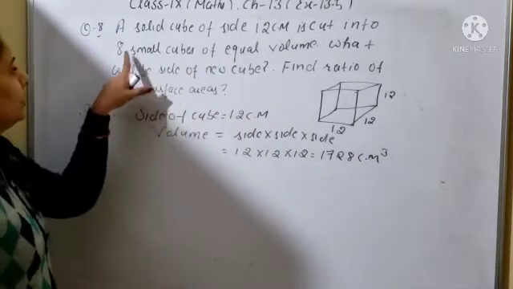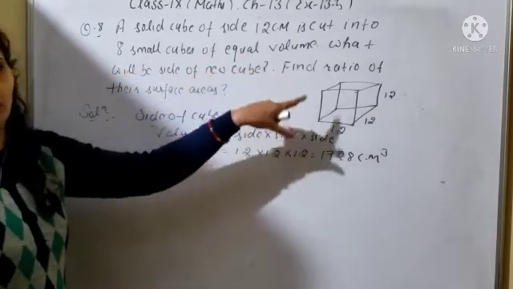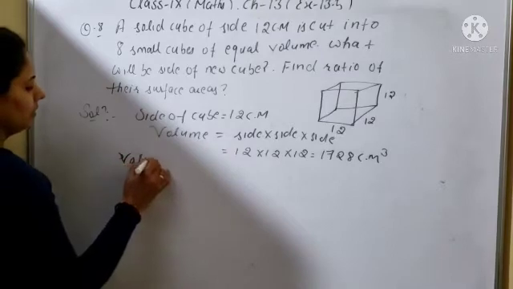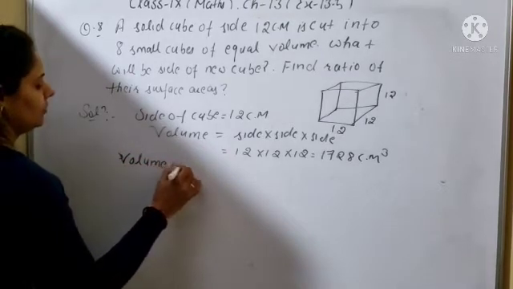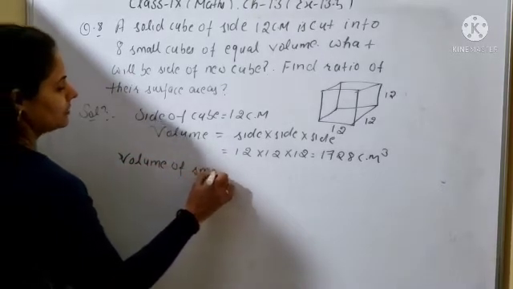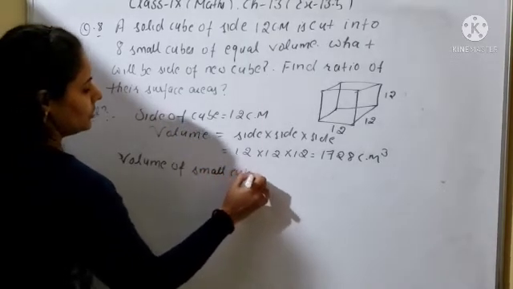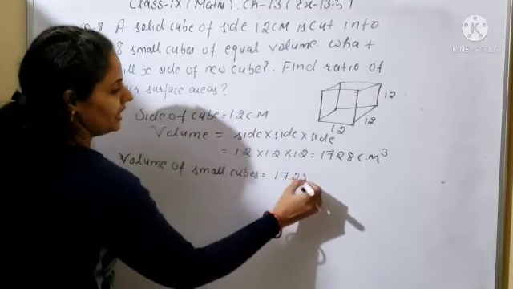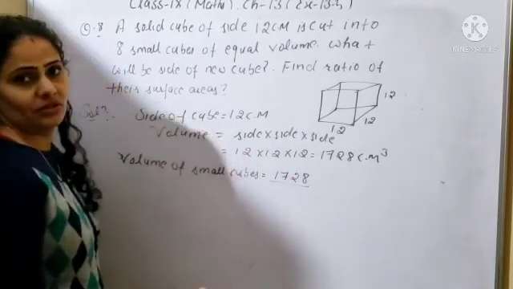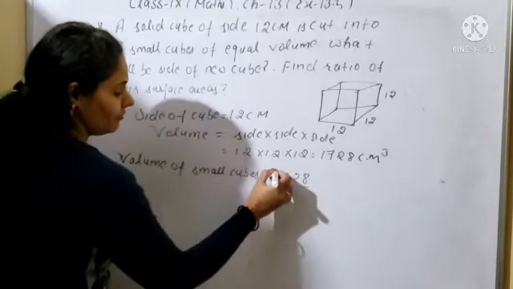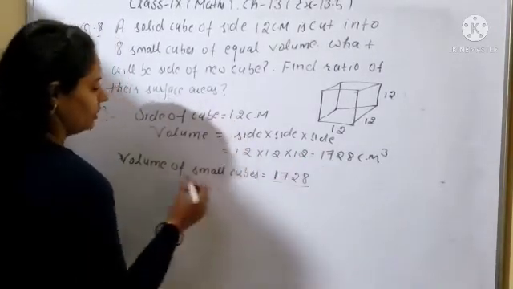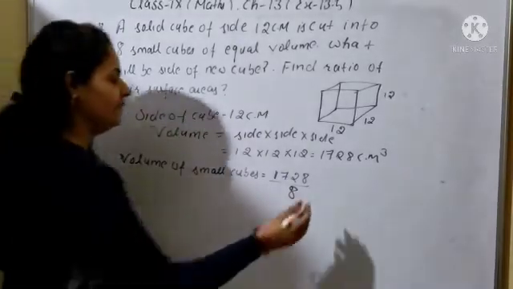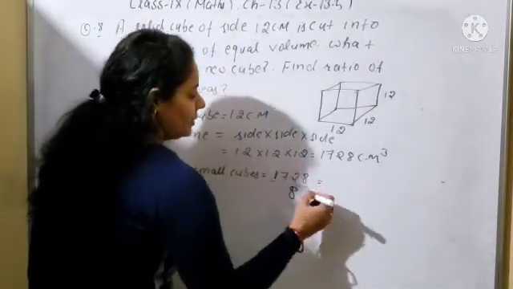Now it is cut into 8 small cubes of equal volume. So volume of small cubes will be equal to the same volume, 1728. This is the volume of the solid cube, and you have to find out the volume of the 8 small cubes. So what will be the volume of 8 small cubes? Divide by 8. So it will be 1728 divided by 8.